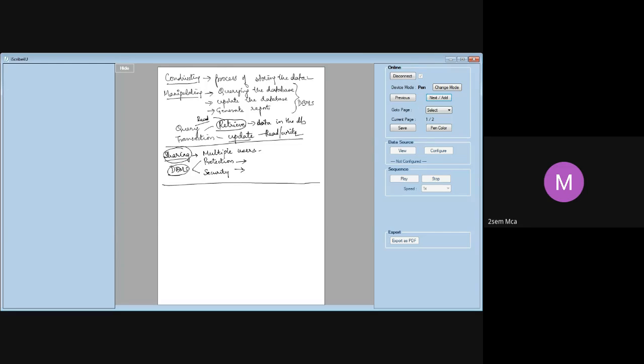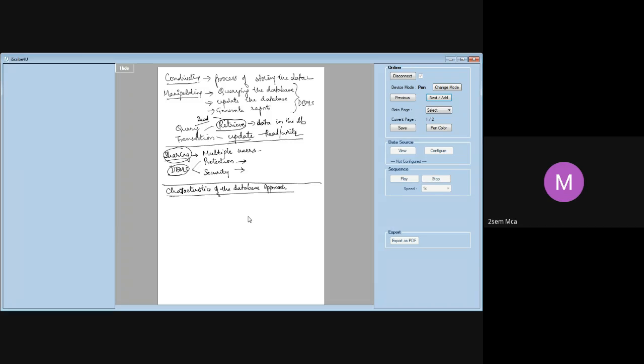Next, we go on to characteristics of the database approach. Ma'am, is it possible to do query and transaction at the same time, ma'am?